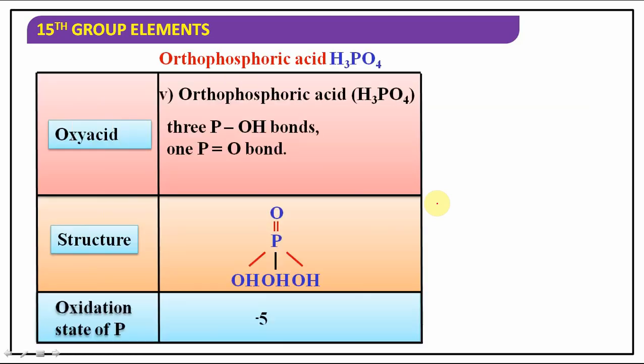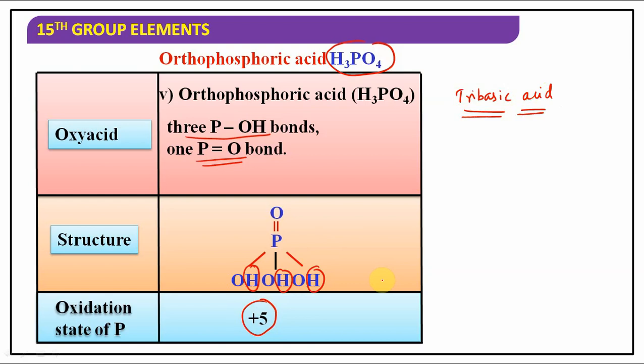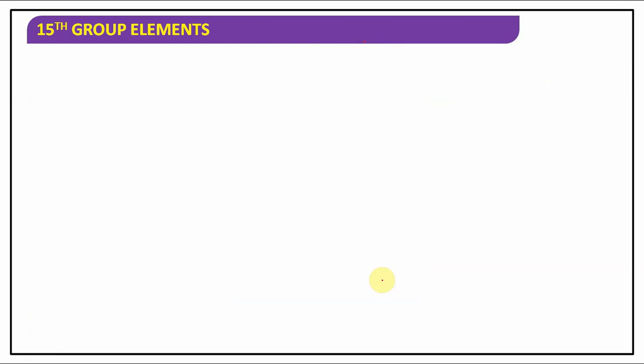Orthophosphoric acid, that you can observe it here. What is the formula? H3PO4. And how many POH bonds are present? 3 POH bonds are present and 1 P double bond O bond. All 3 hydrogens are ionizable in it. There are no PH bonds. So it is an example of tribasic acid and its basicity is equal to 3. Its oxidation state is +5. Is it clear for you?